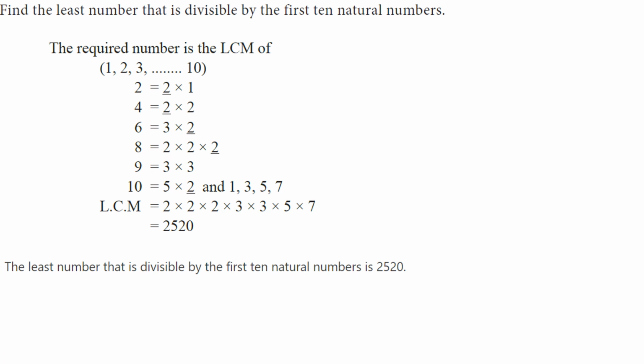So both 3s you write only once, and again 9 has 3, write it. Remaining 5 and 7 you write it. So multiply these numbers, you get 2520. Therefore, the least number that is divisible by the first 10 natural numbers is 2520.